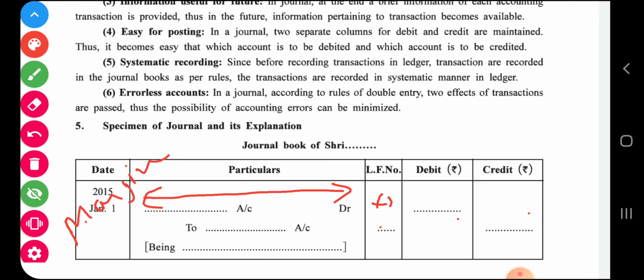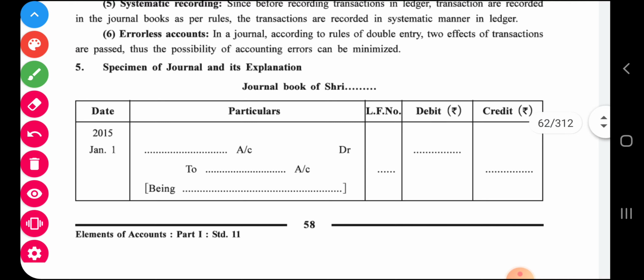Now how transactions are recorded in journal, let me explain. For example, we have one transaction, say we purchase machinery by cash rupees 5,000. How will we determine where the journal entry starts? Understand carefully how transaction is recorded in journal. We purchase machinery, so machinery comes in and cash goes out. So there is a two-fold effect. Now which two accounts are affected? Machinery and cash. Machinery and cash both are real.